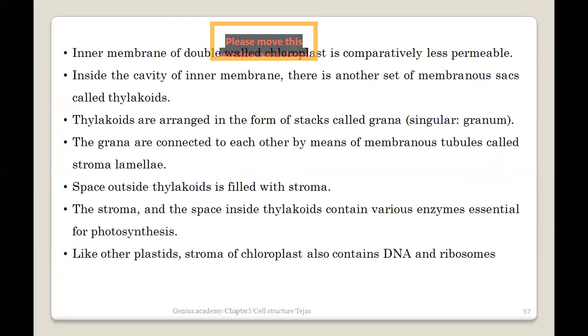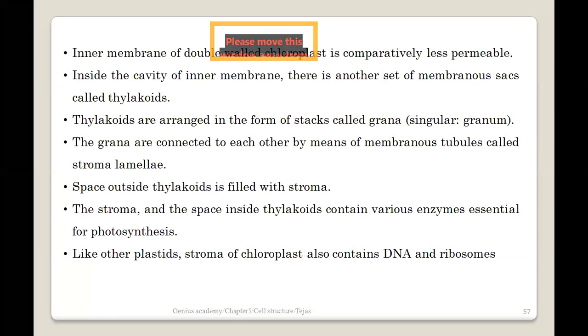Okay, so the same thing जो मैंने अभी discuss किया about the structure is written on this typical slide, and I think you just need to go through once. So you can just read it and then we can move. So I can read it for you again. It is the inner membrane of a double-walled chloroplast is less permeable. The inside cavity membrane, there is another membranous stacks called as thylakoids. Thylakoids are arranged in a form of stacks called grana. Singular is a granum.